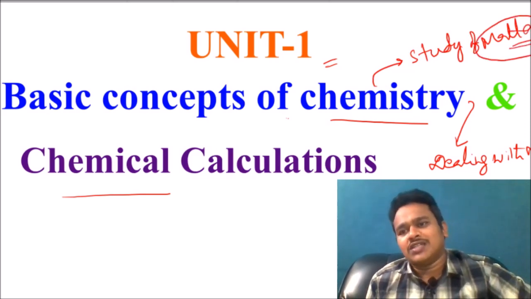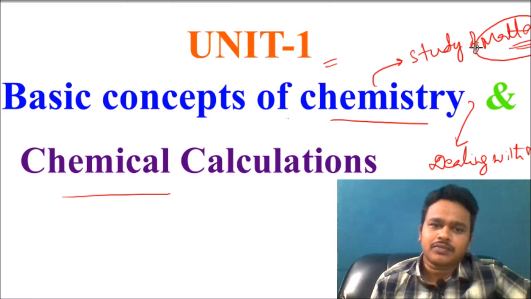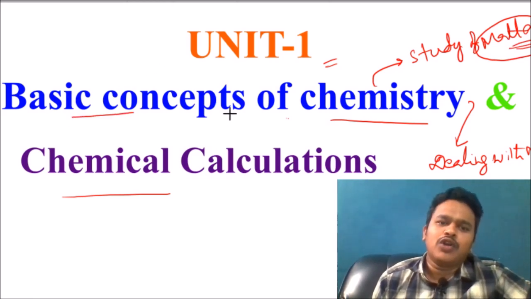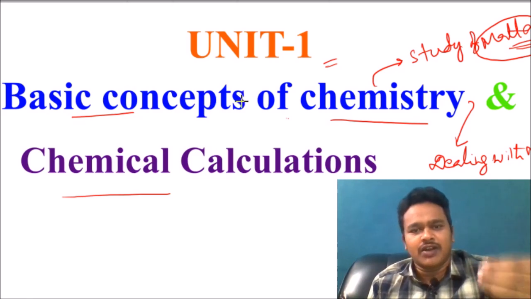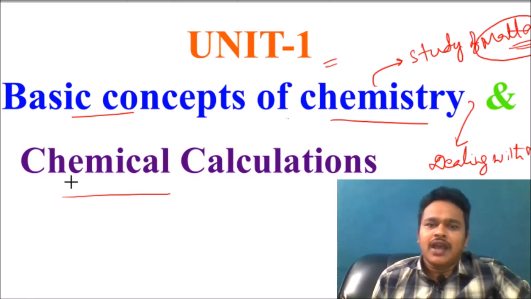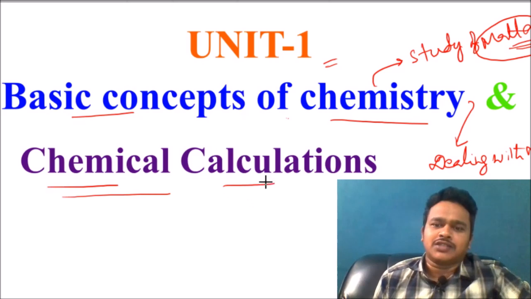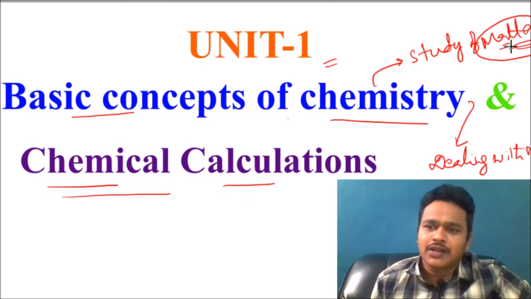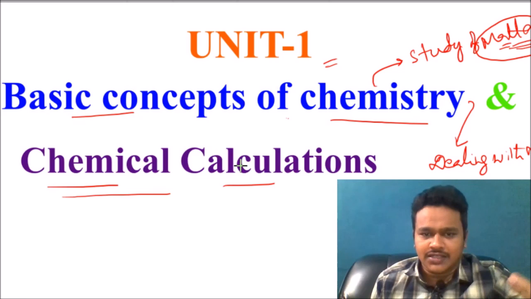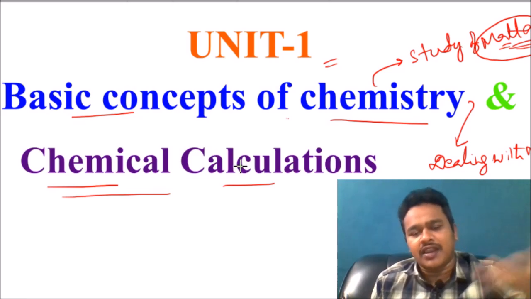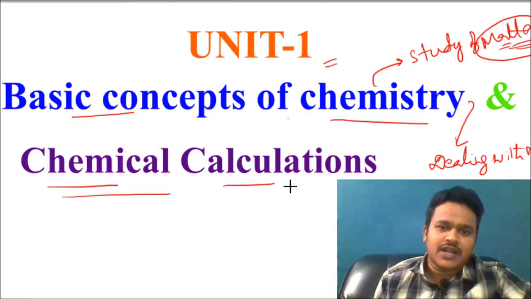We are going to classify this matter in this chapter. Basic concepts means we are going to study very fundamental concepts from basic level to higher level. And chemical calculations: I am talking about a matter, and matter can exist in different formats, so I can calculate them in terms of grams or milliliters or any other unit. That is our chapter.